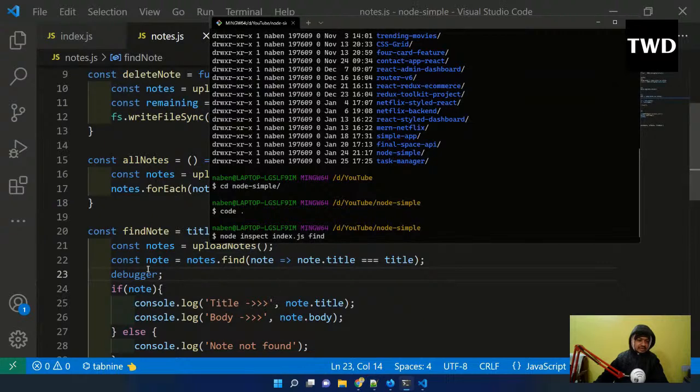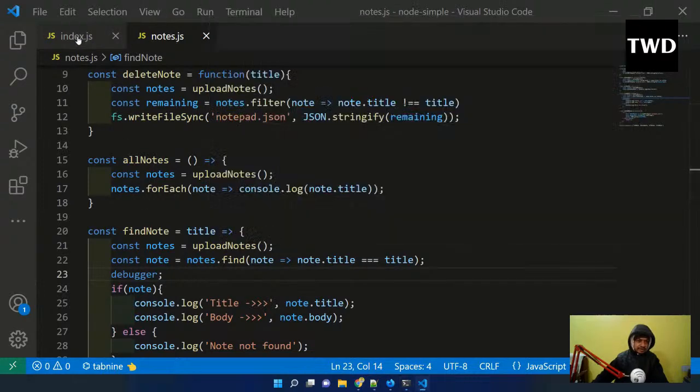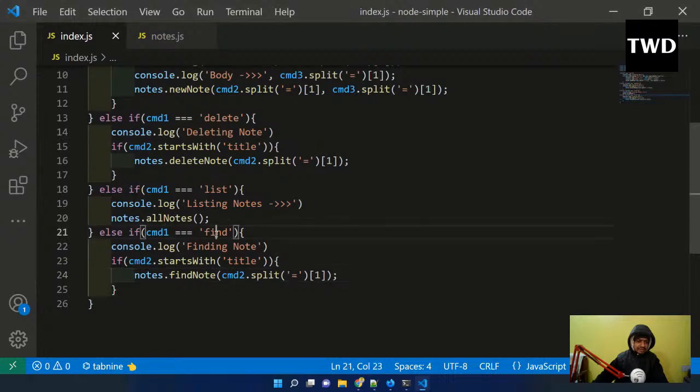So I was telling how to run this debugger. So node inspect. I have to use this inspect command, and then index.js and find, because I am finding it, as we have seen earlier, yesterday, that find. If I want to run find, I would give the second thing as find.